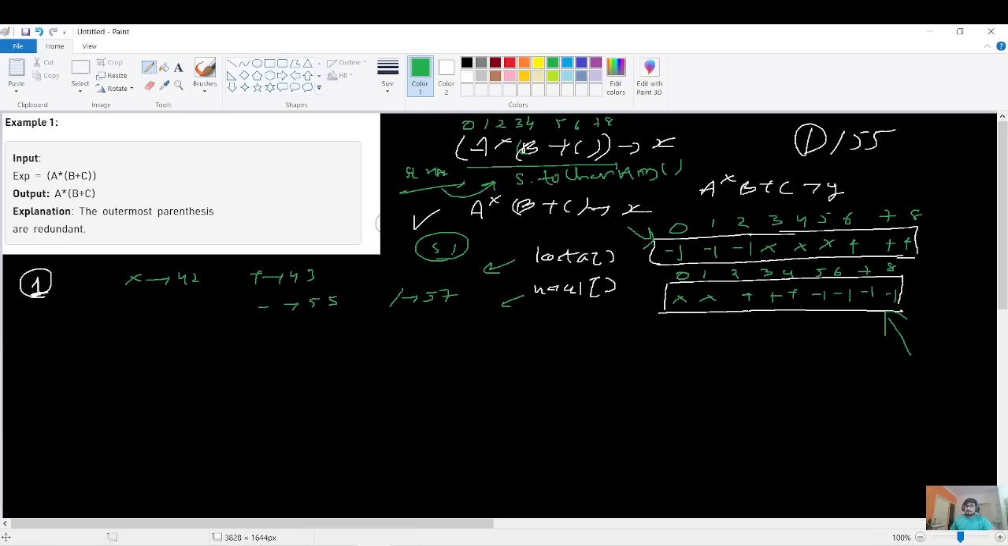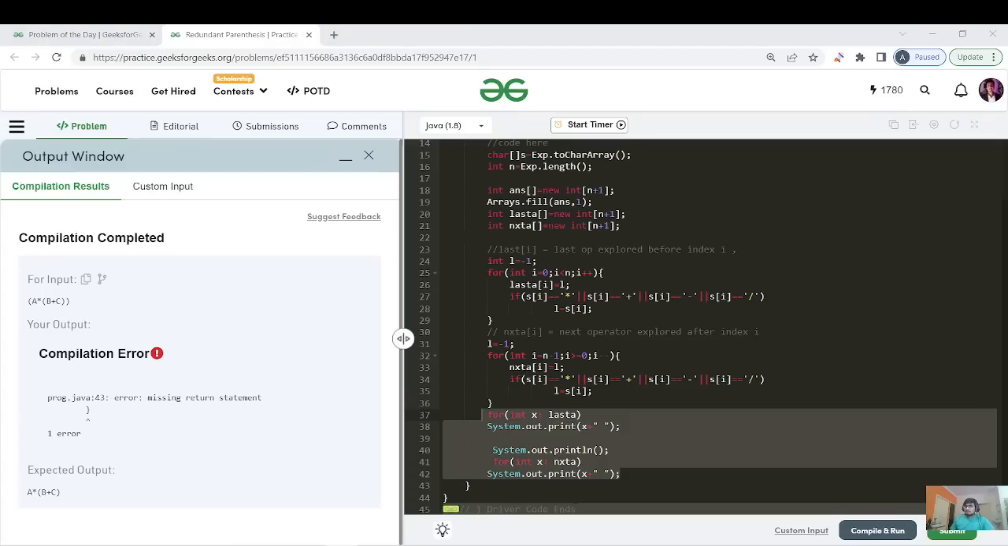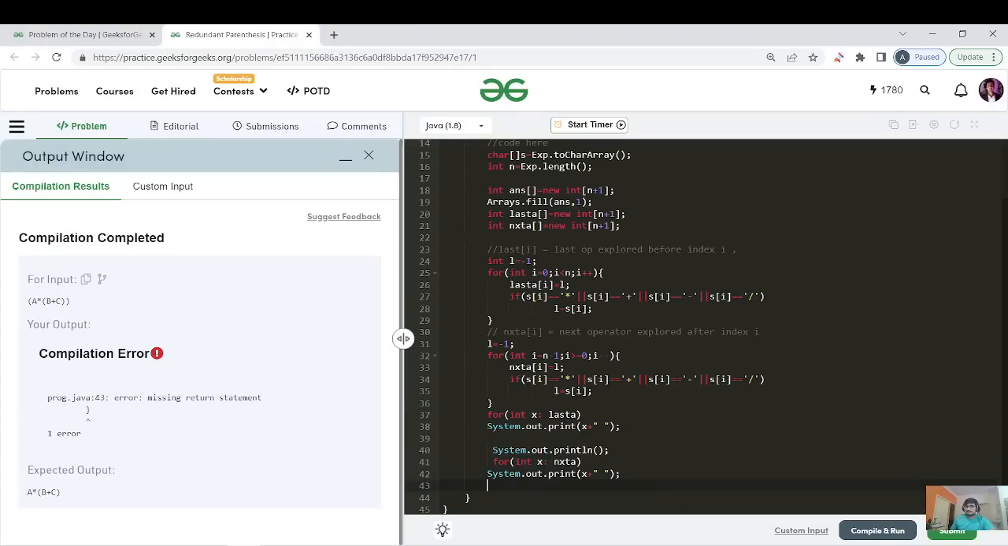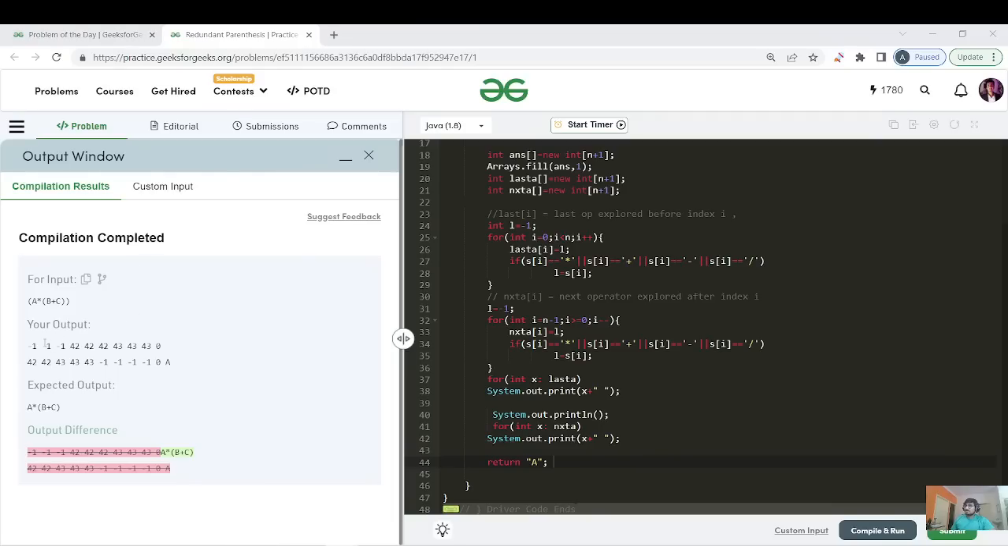So let me write the code of printing this both array, and then we will see it. So that is it, and I have missed one statement, that is return. Let me do that. So you can clearly see the last array having the values 3 times -1, 42, 42, and 3 times 43. Let us verify.